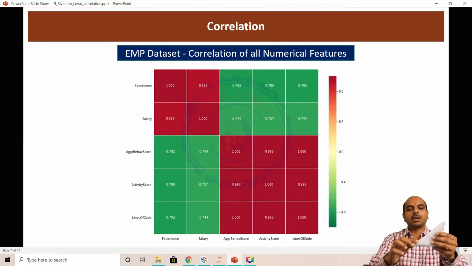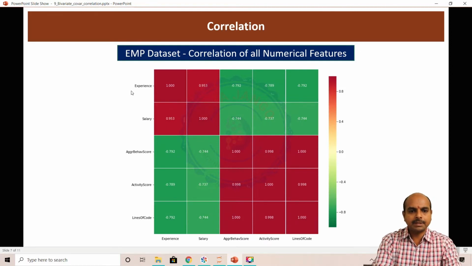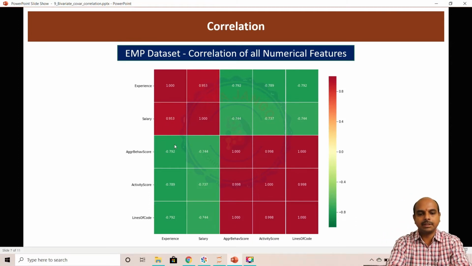The diagonal values are all 1. So why is that happening? Because experience to experience, and salary to experience here, and again salary to experience here, this value and this value are the same. And again aggressive behavior to experience, and experience to aggressive behavior, this value and this value are the same.